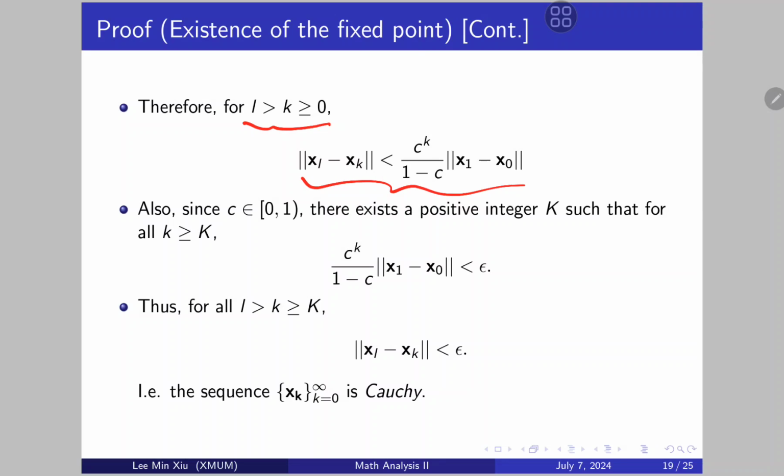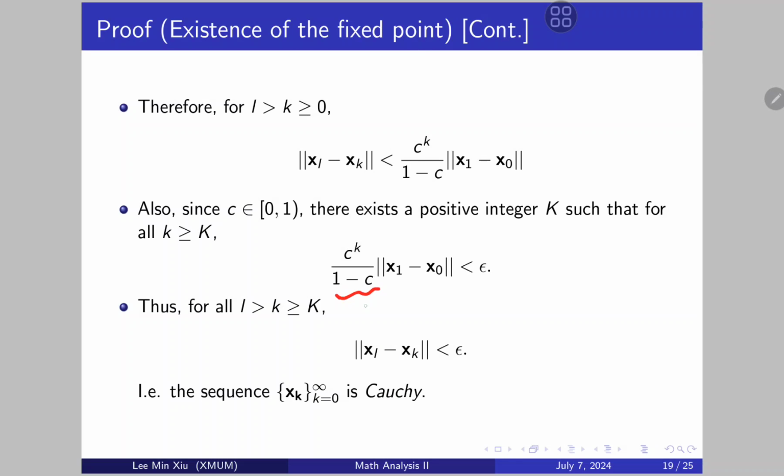Now, since c is in 0 to 1, there exists a positive integer big K, such that for all small k greater than or equal to big K, this holds. Basically, c is small, and you raise it to some integer power k, which keeps getting bigger and bigger.